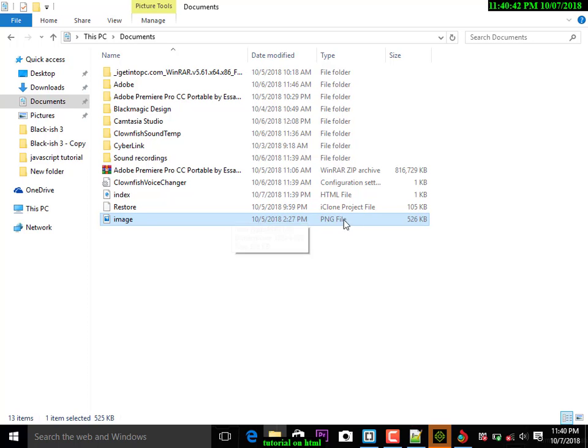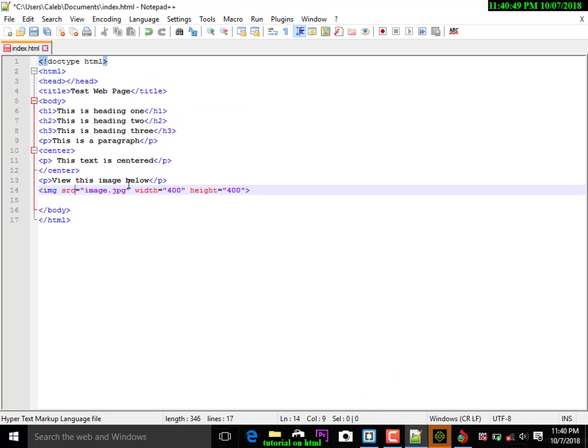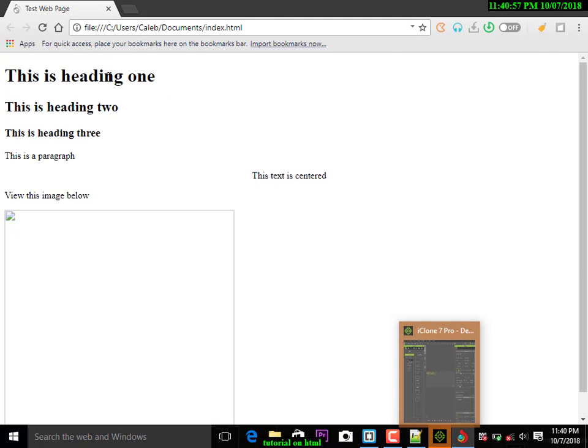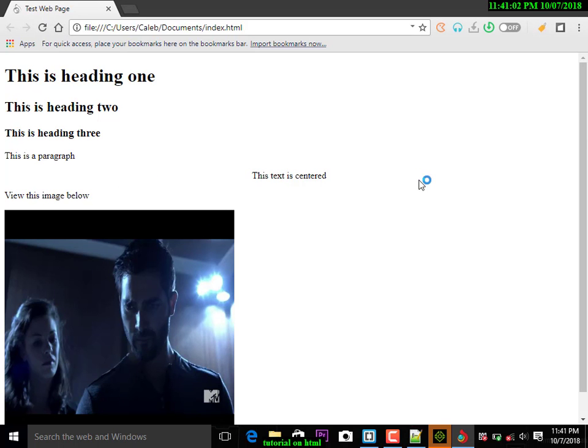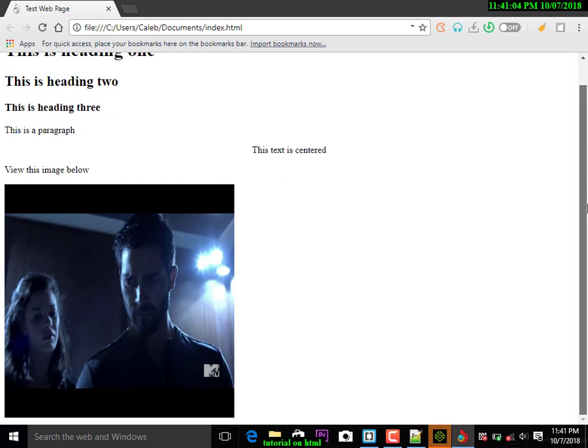Damn, this is a PNG file. It's not a JPEG file, it's a PNG file. So that's where our error came from. We're going to change this to PNG. I'm sorry for that error, it's just a minor error. We're going to save it, Control S, and boom, if we refresh this we should see our image. Yeah, that's our image. That's Derek here, and I've forgotten her name.